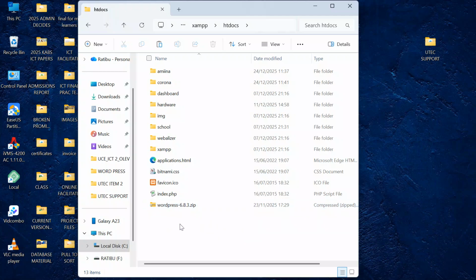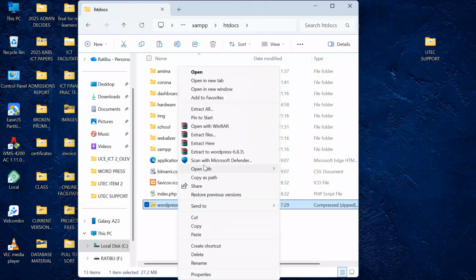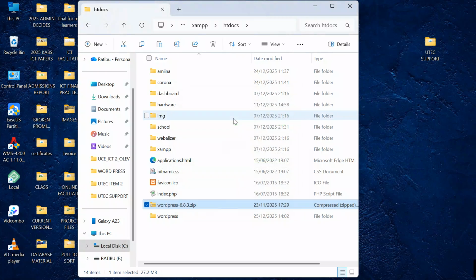Now, after pasting it here, come right click on it and then extract. I will say show more, and then I say extract here. If I say extract here, you see they will create for me another folder from the zipped folder here for WordPress. You wait for the extraction to get complete.